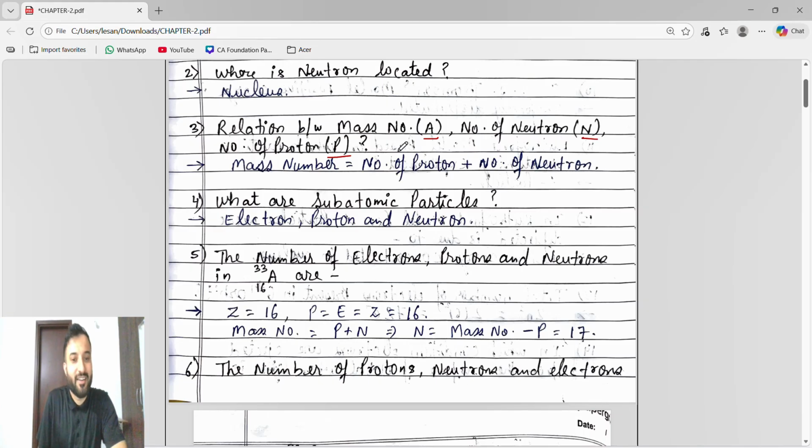We know the relation, right? There are two relations guys. The relations between mass number, number of neutron and number of proton. First relation: mass number equals number of proton plus number of neutron. Second relation: number of neutron equals mass number minus number of proton.